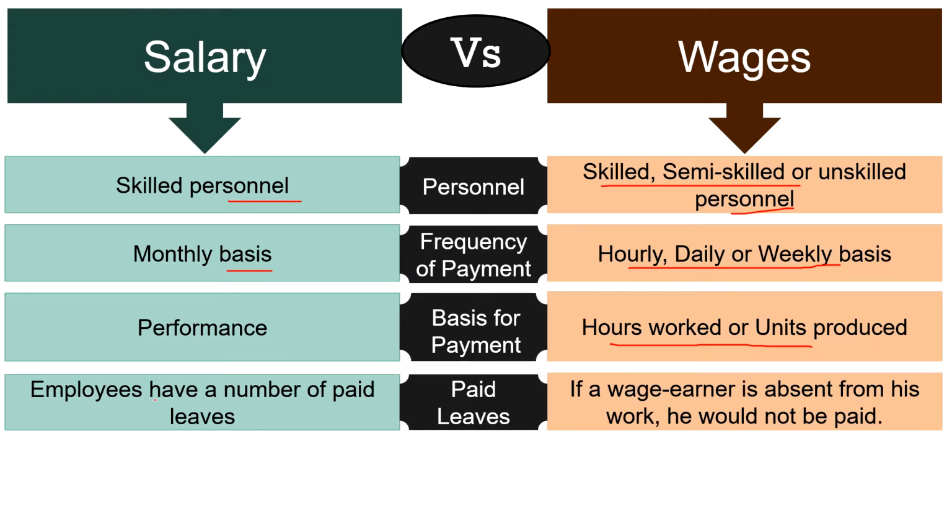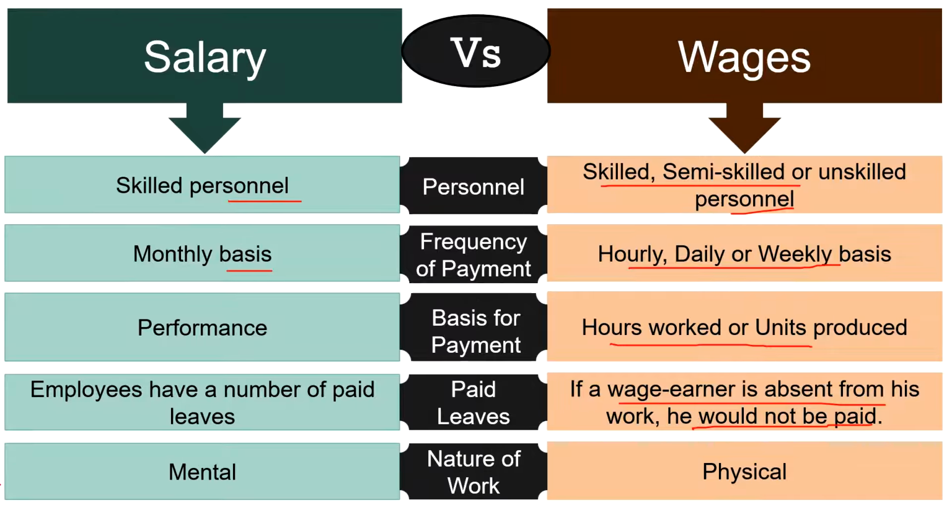Paid leaves. Salaried worker has a predefined schedule of paid leaves for the year. On the other hand, a waged worker has no such schedule of paid leaves. This means that if a wage earner is absent from his work, he would not be paid for that day. Next, nature of work. While salaried workers perform mental work, that is non-manual work. Oppositely, waged workers perform physical or manual work.